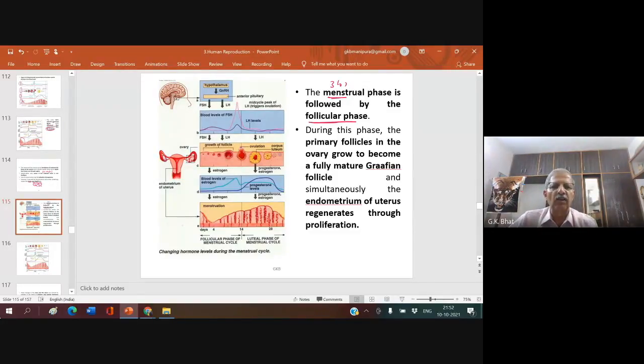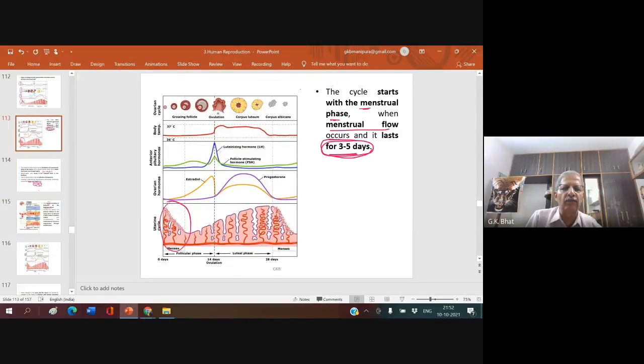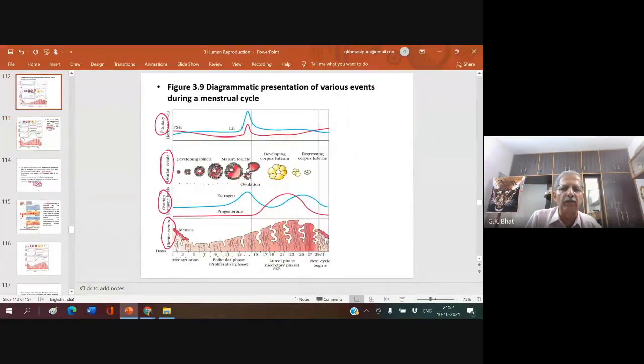The menstrual phase is followed by follicular phase. Look here. This is the menstrual phase. Menstrual phase is followed by follicular phase. Follicular phase is also called by another name, that is a proliferative phase. So you have two names here. Follicular phase is also known as a proliferative phase.